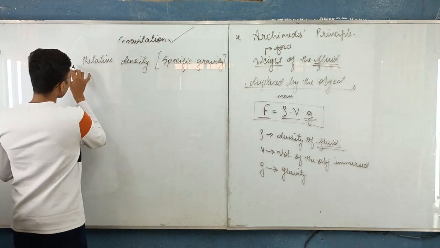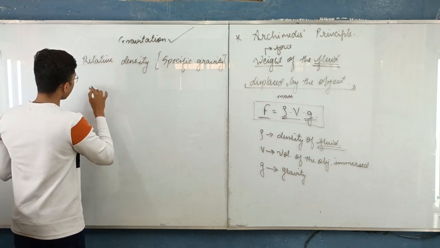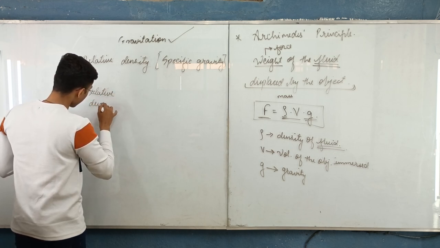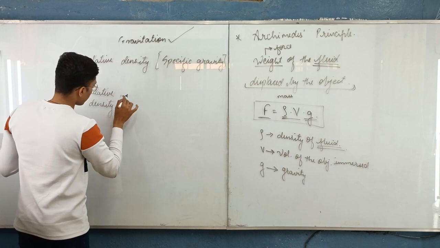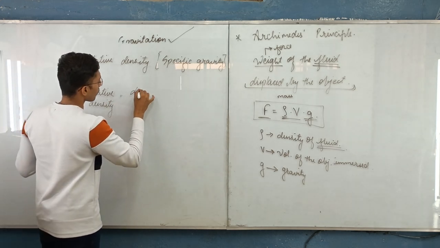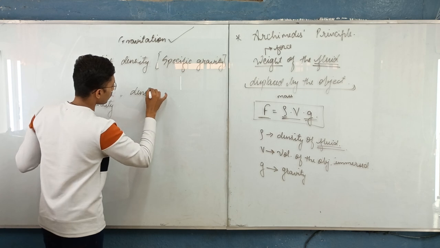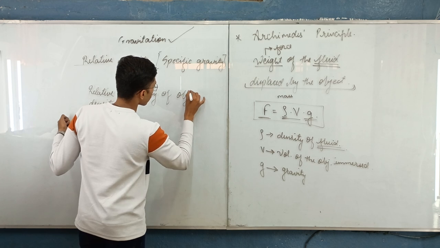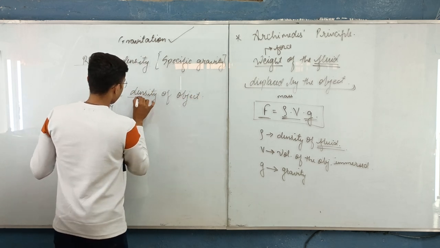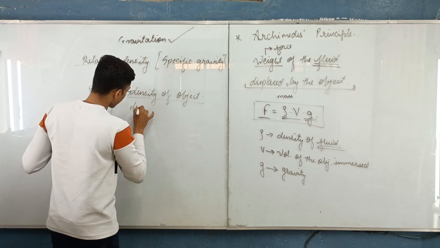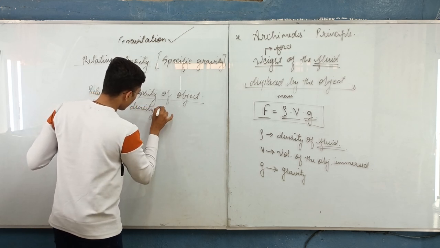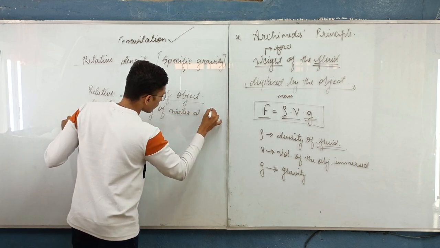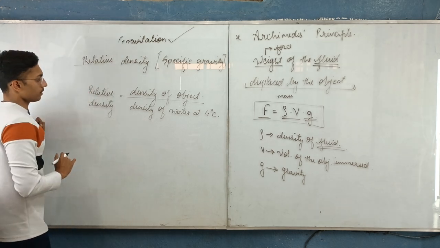Now first of all, what is this relative density? We will understand it first by the formula. Relative density is the density of the object divided by the density of water at 4 degrees Celsius.